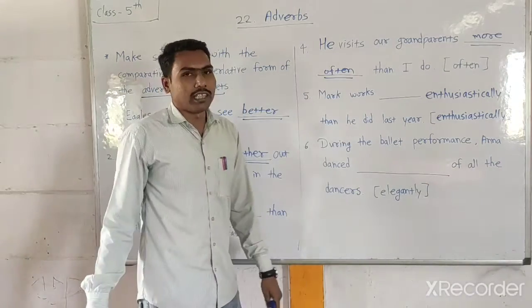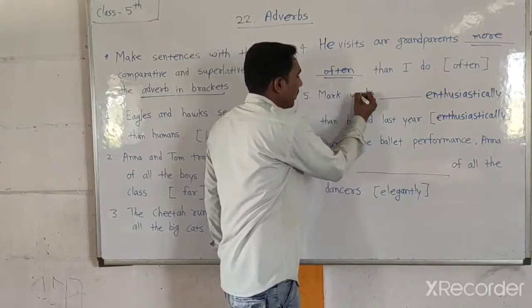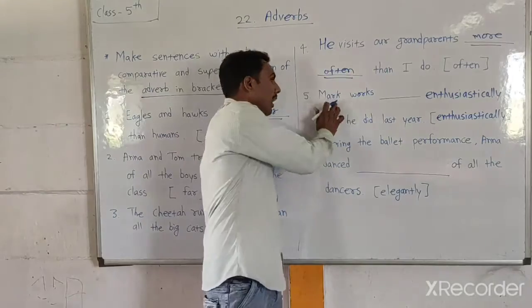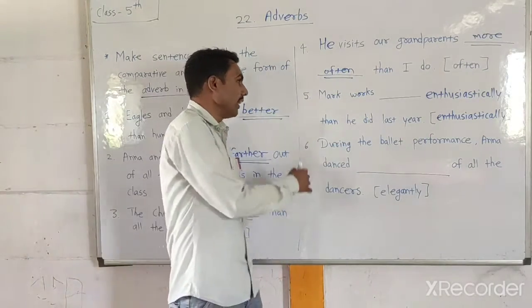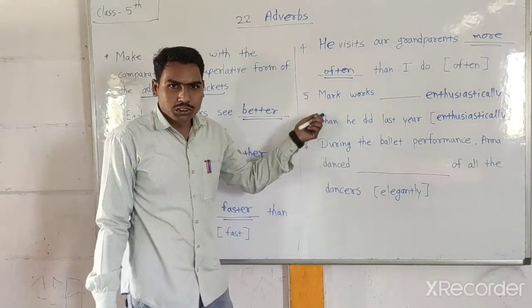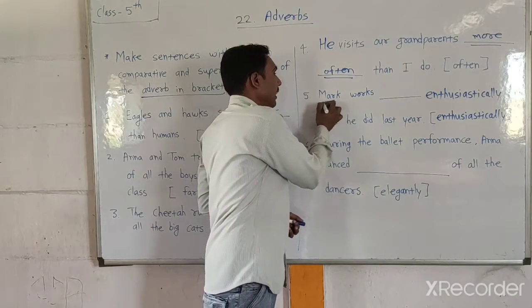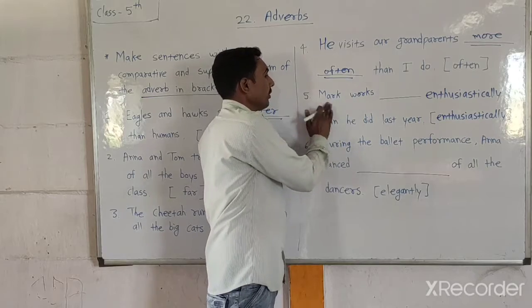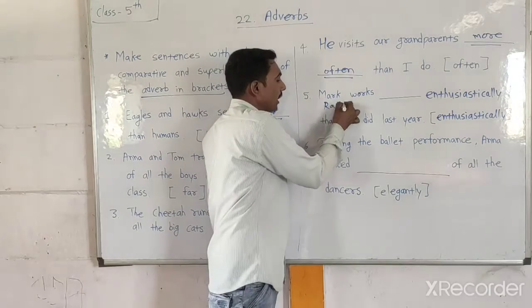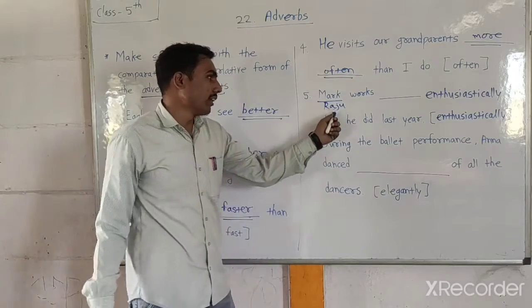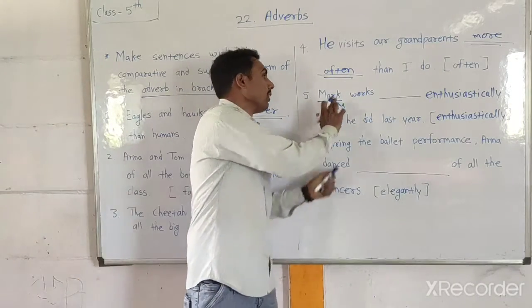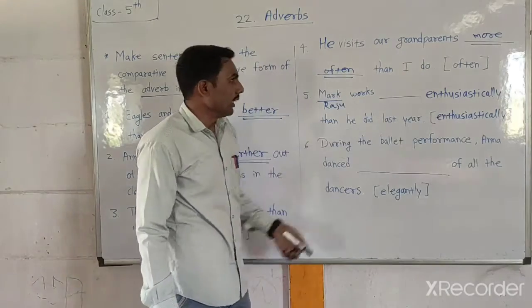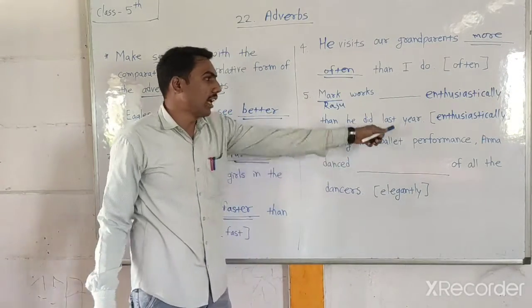Now the fifth one is here. Look here, Mark is the name of that person. Instead of Mark, you can use any other name, like Sushi, whatever you can take here. You can take Raju also. In the place of Mark, you can take Raju also. Mark works dash enthusiastically than he did last year.